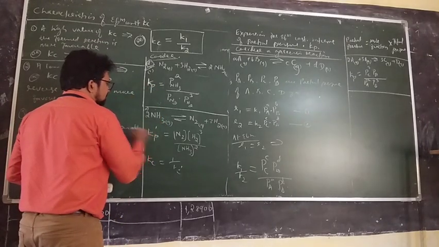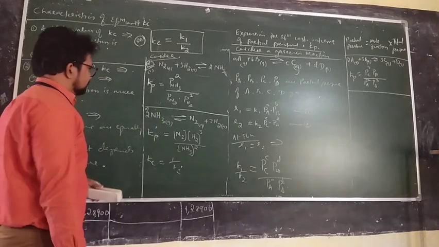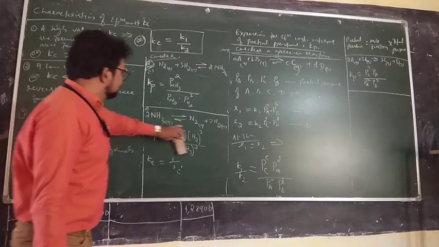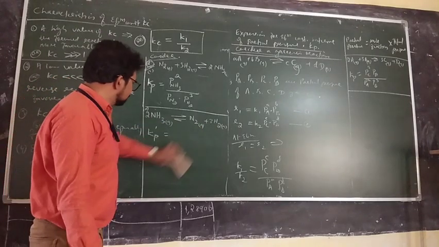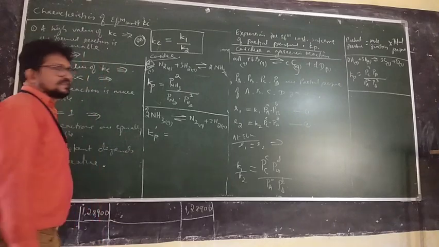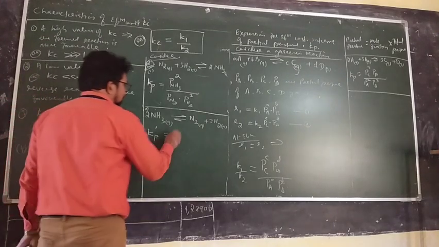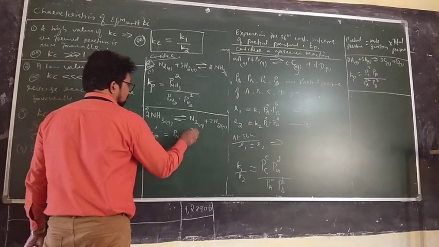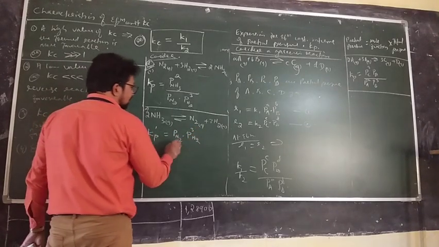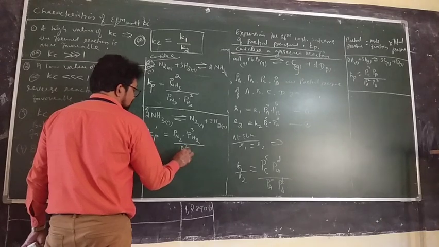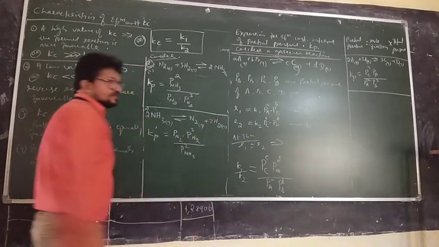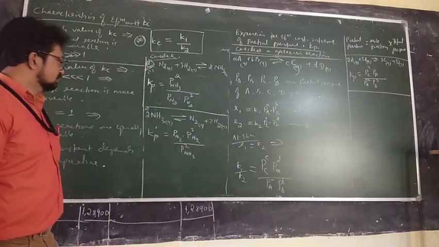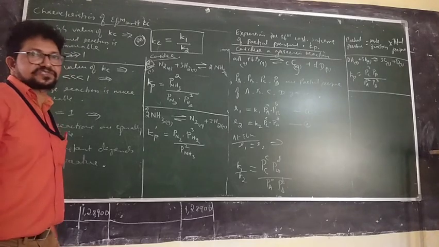Similarly, you can express Kp dash. So what will be happening here? Kp dash is partial pressure of nitrogen, partial pressure cubed of hydrogen divided by partial pressure squared of ammonia. This is Kp dash.